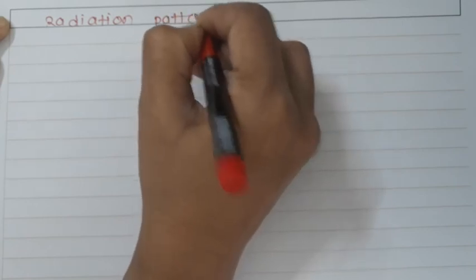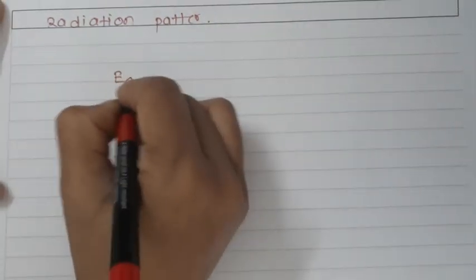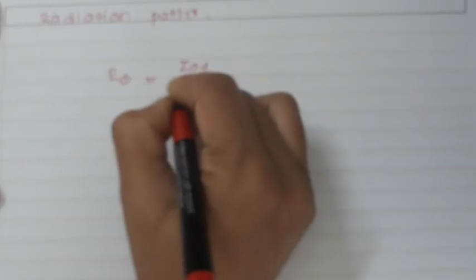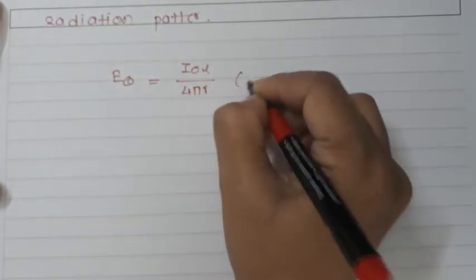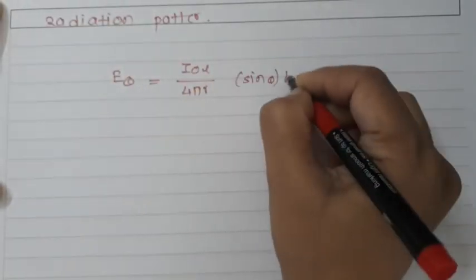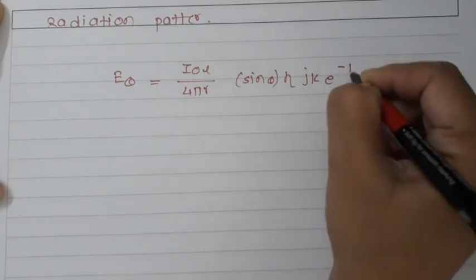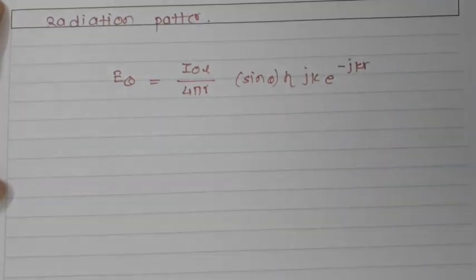We know that E theta is equal to I0 L over 4 pi r, sin theta, eta j k e raised to minus j k r. Using this expression for E, different plots can be made. First we'll talk about the field pattern and the power pattern.